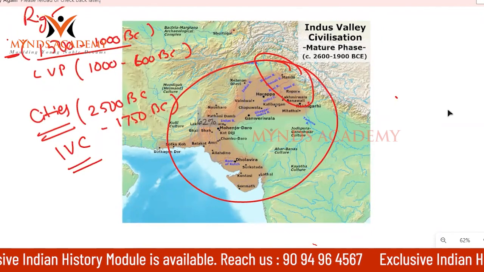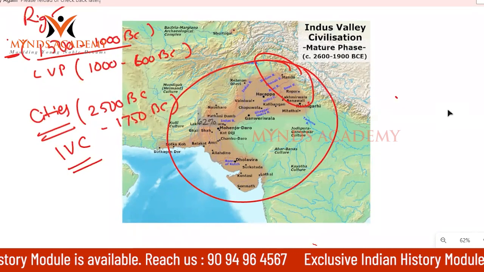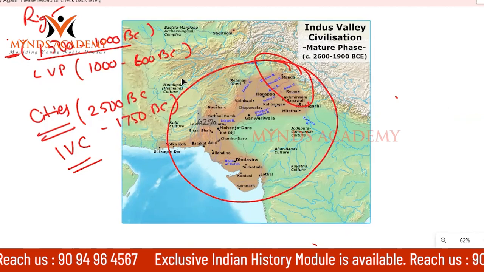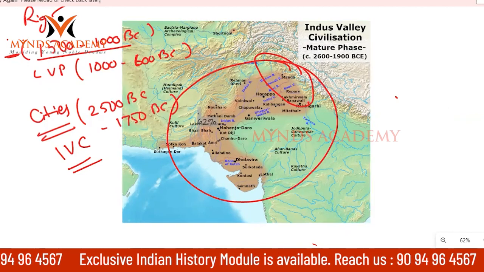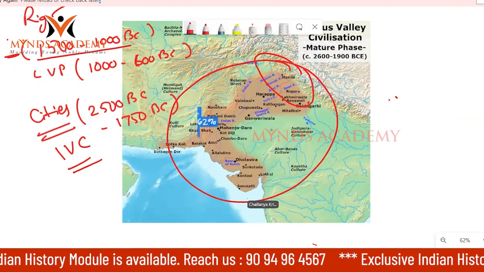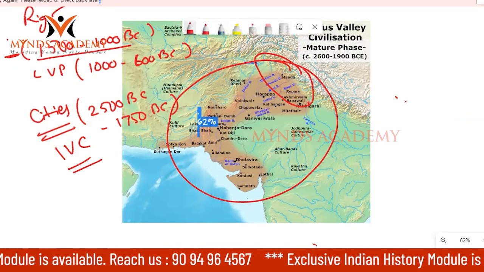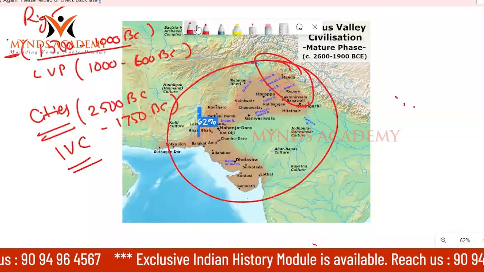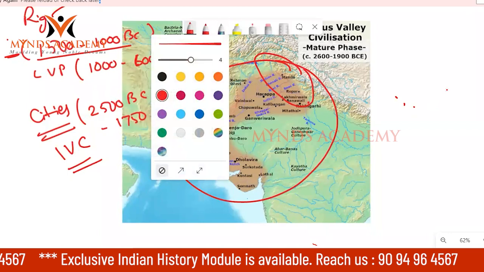Before 1921, people were thinking that our history started with the Rigvedic period, that means only cows and small domestication of animals. But after the discovery of this, it became a weapon in the hands of Indian freedom fighters. They started countering the British narrative. What is the British narrative?